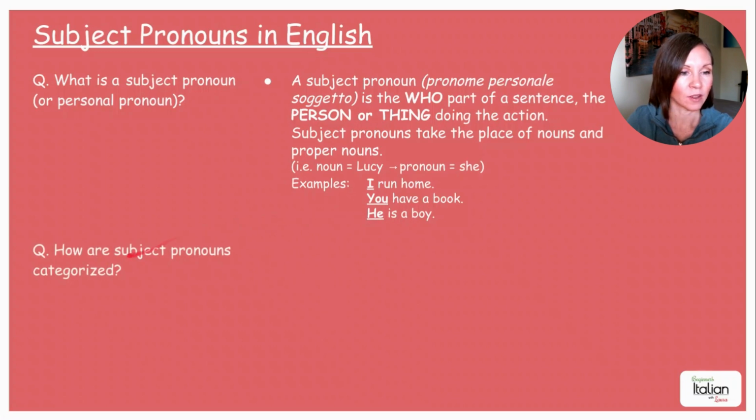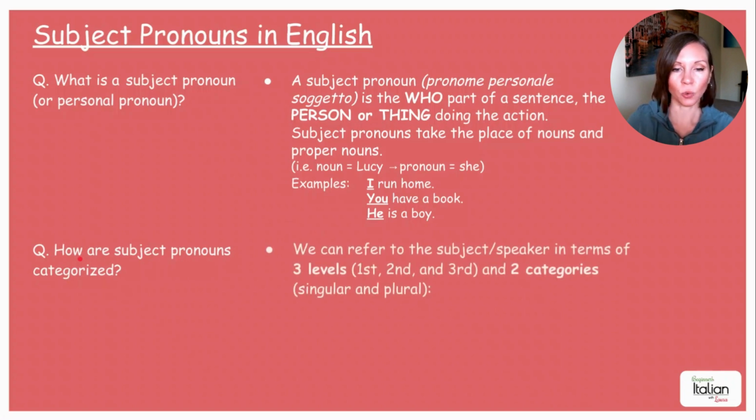Okay. How are subject pronouns categorized? So we can refer to the subject or speaker in terms of 3 different levels. We have the first, second, and third. And we have 2 categories, singular and plural.